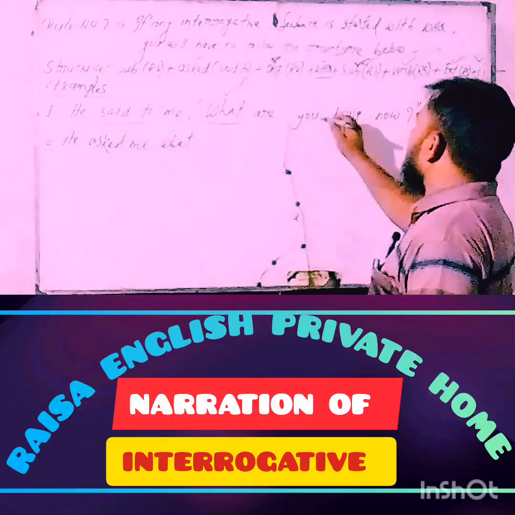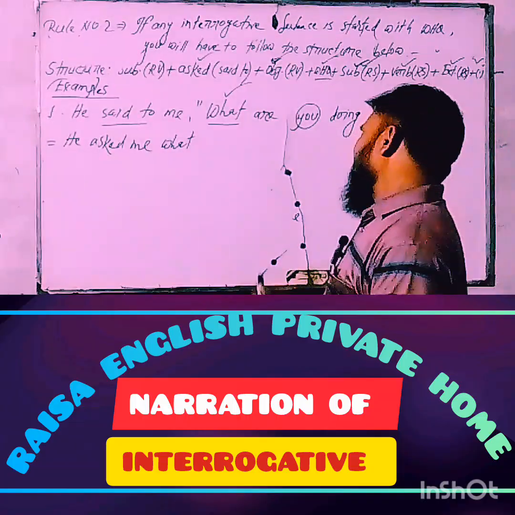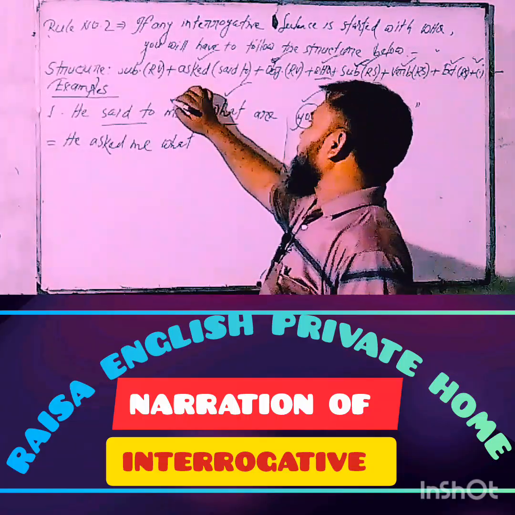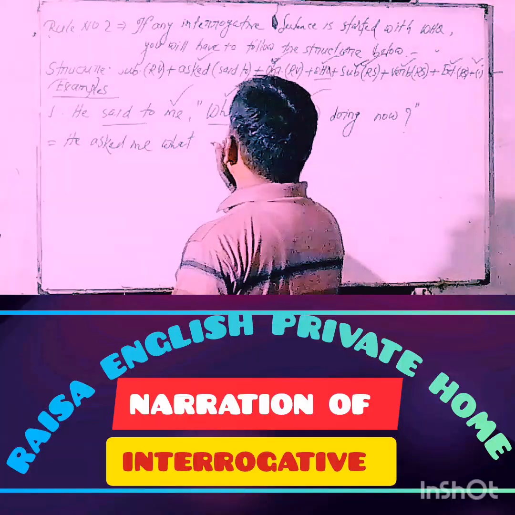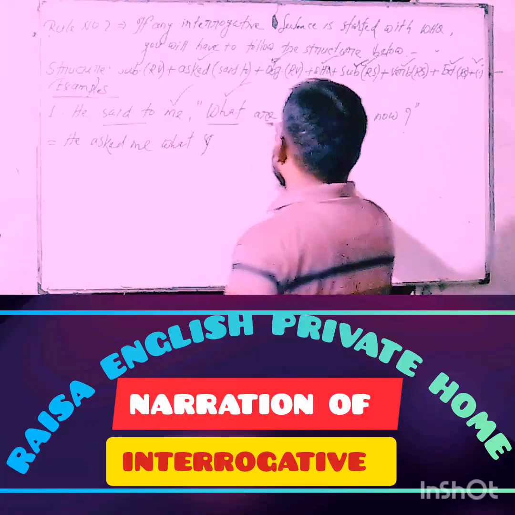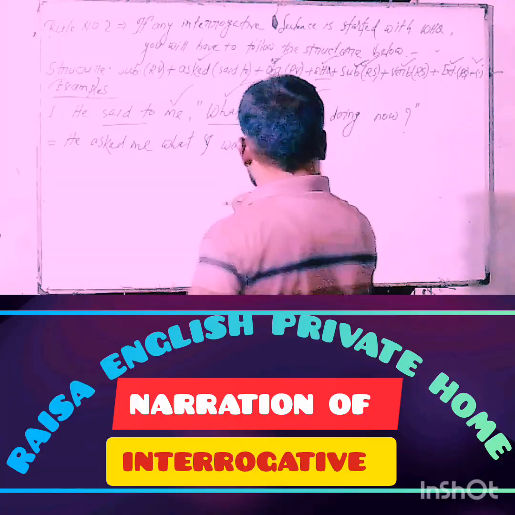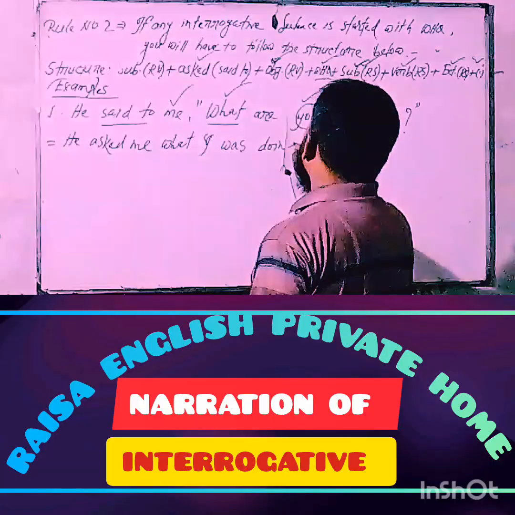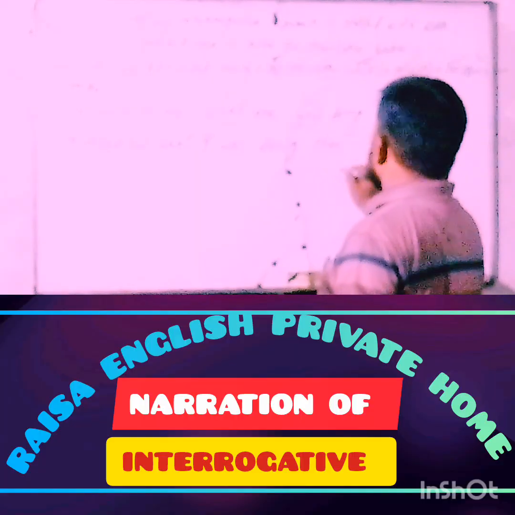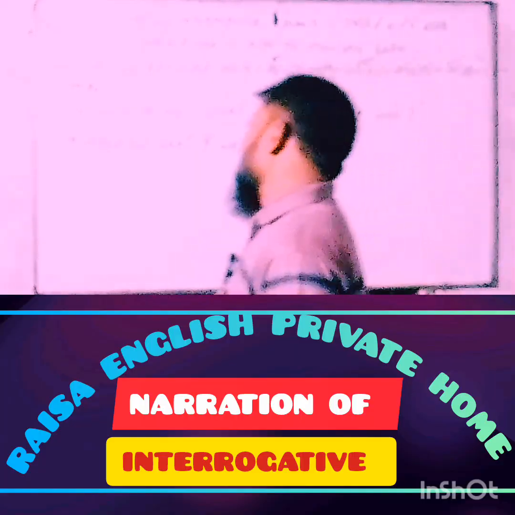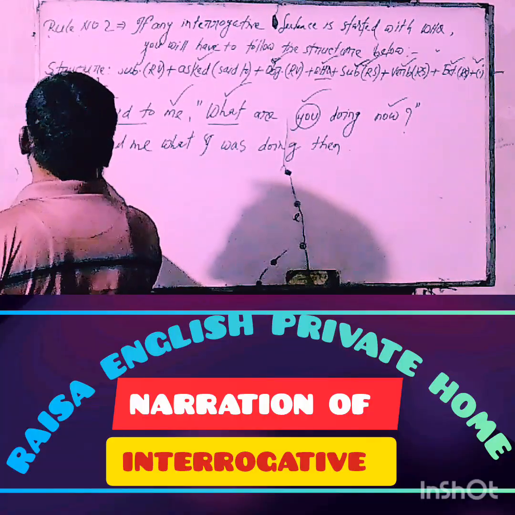Then you have to use the subject. Of course, you know that a second person subject must be changed according to the object of the reporting verb, so "you" must be changed into "I". Then the verb "are" will be changed into "was". Then the extension "now" must be changed into "then". Finally, a full stop. Okay, my dear learners, look at the board and try to understand the second example.